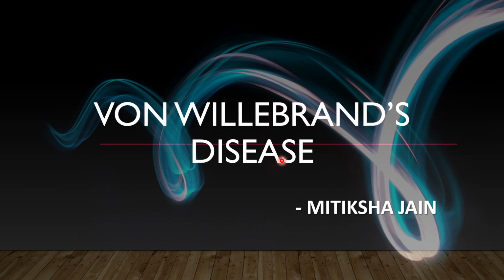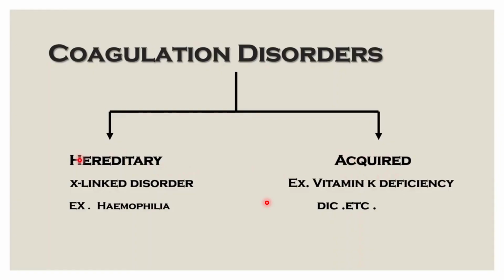Hello everyone. So our today's topic is von Willebrand's disease. So it is again a kind of coagulation disorder and it is an example of hereditary coagulation disorder. But the only difference is it's not X-linked disorder but it is autosomal in nature.